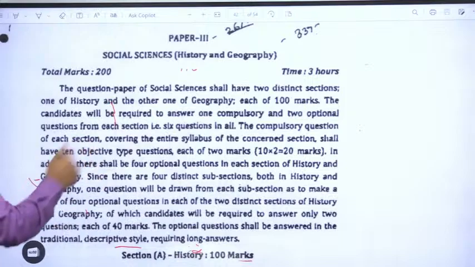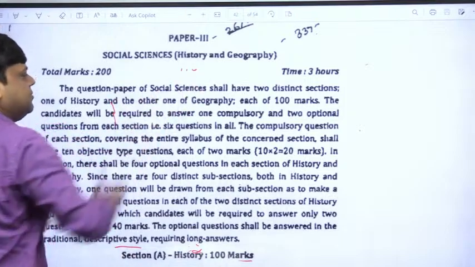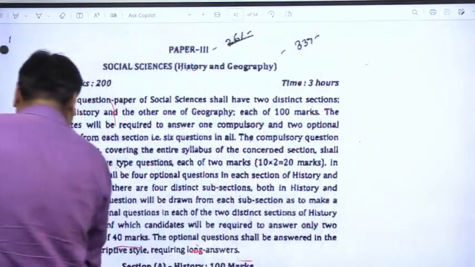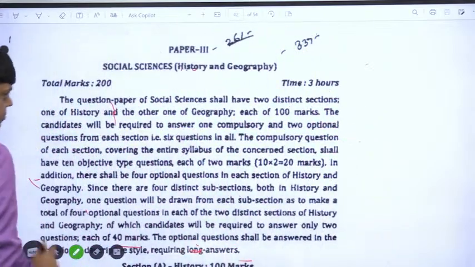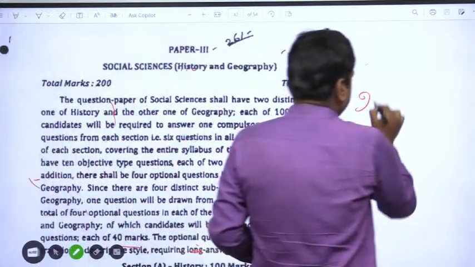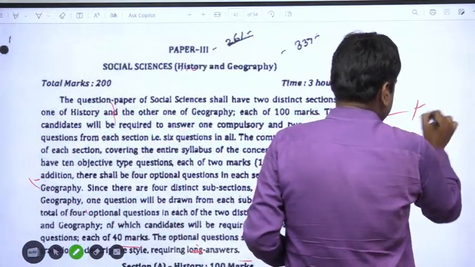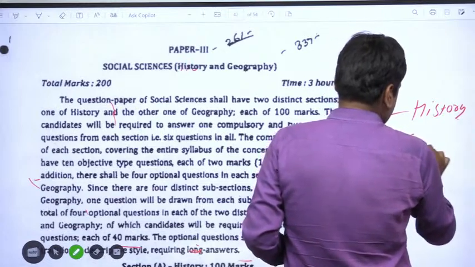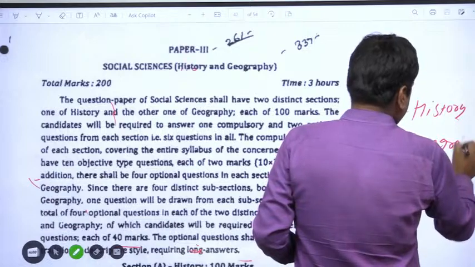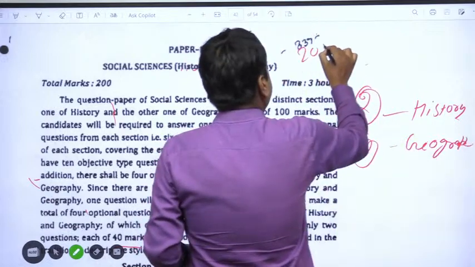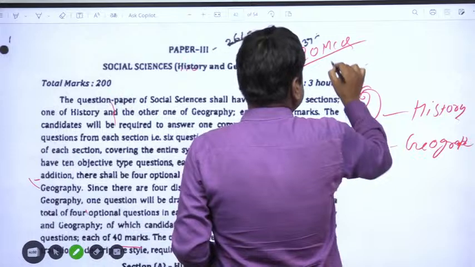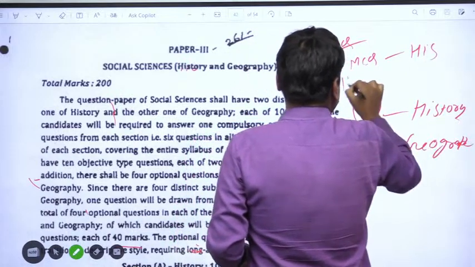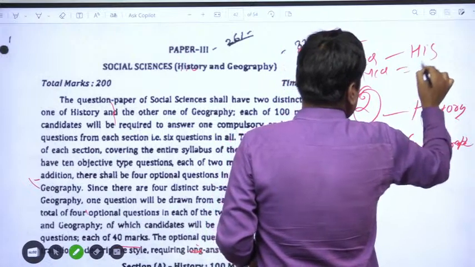As I have already told you that in the paper 3 there will be 4 long questions, out of which 2 questions you will have to write from history, and 2 questions from geography. Okay, and 20 MCQ, out of which 10 MCQ from history and 10 from geography.